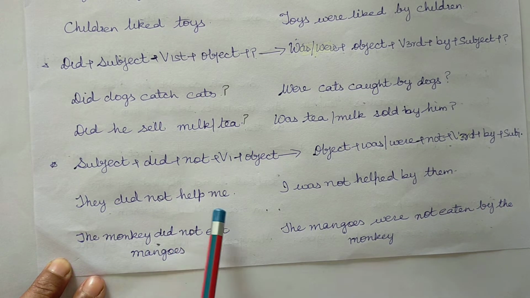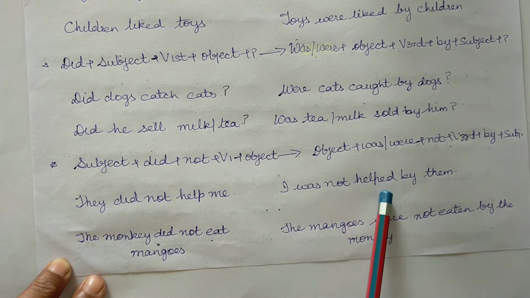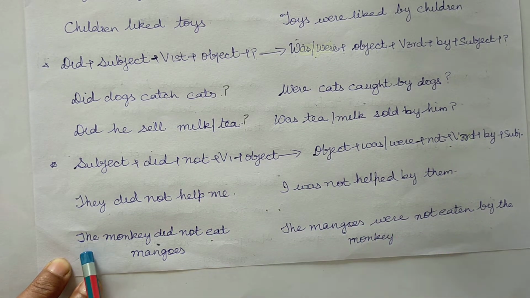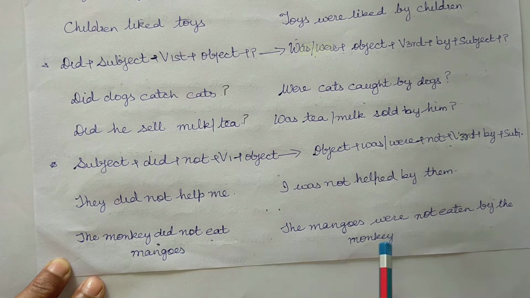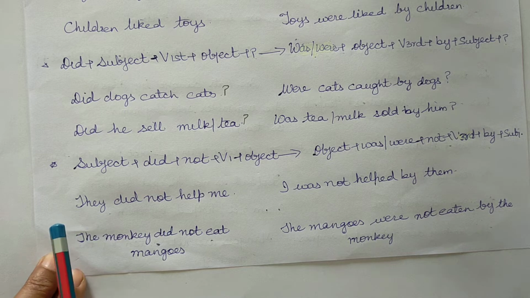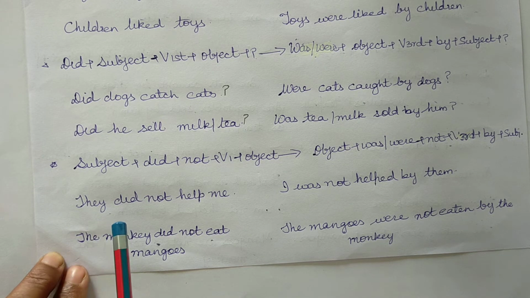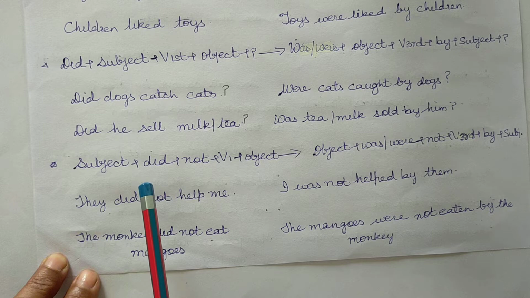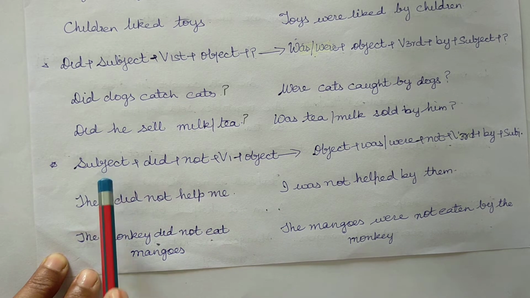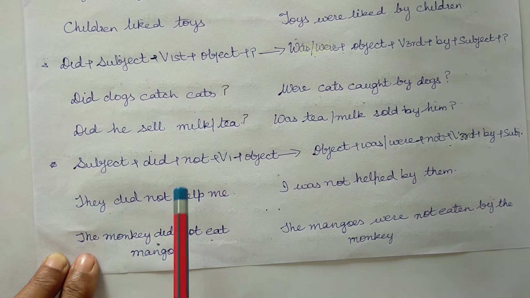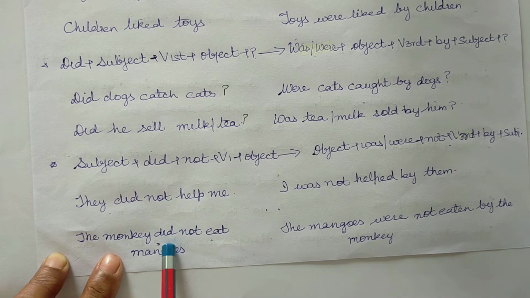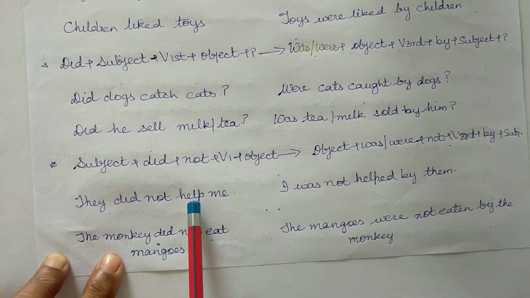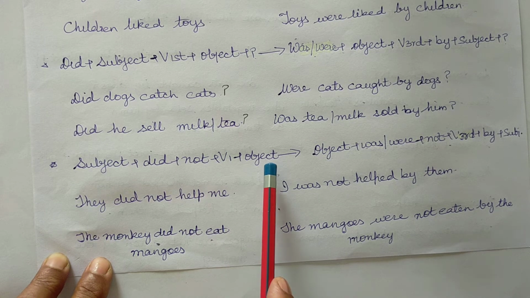They did not help me. I was not helped by them. The monkey did not eat mangoes. The mangoes were not eaten by the monkey. So, the rule for negative sentences of past indefinite for changing active to passive is subject, they, the monkey, did plus not, verb's first form, help or eat, plus object.